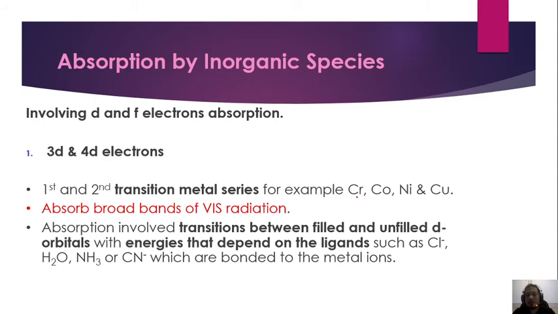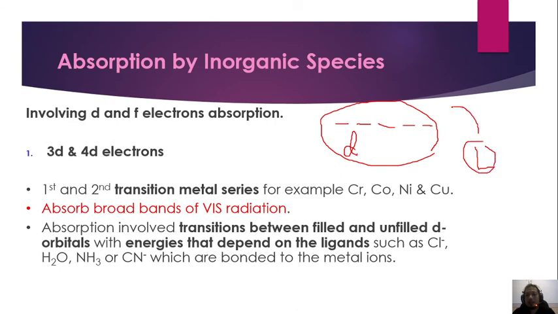So when it involves orbitals in a transition metal, it involves the d orbital, which basically has five orbitals. For classification as a transition metal, the d orbital must have vacancies, there must be space for electrons to enter or electrons that can leave. So absorption involves transitions between filled and unfilled d orbitals with energy that depends on the ligand. The ligand donates electrons to the metal. This is the metal, and this one is the ligand. It depends on the ligand, for example CN minus, H2O, amine, which are bonded to the metal ion.